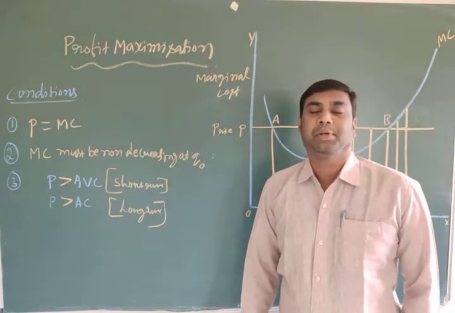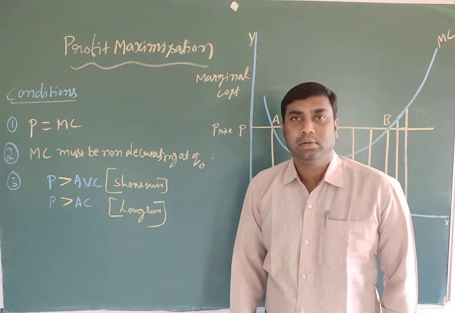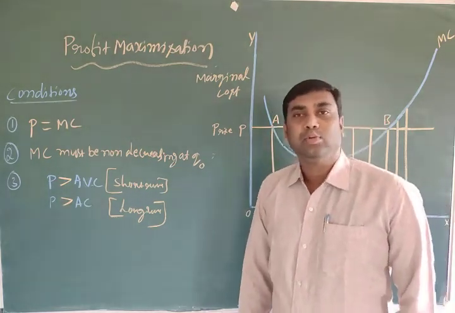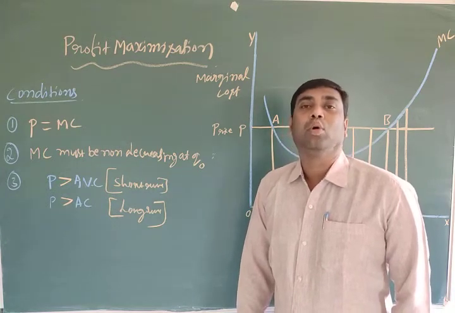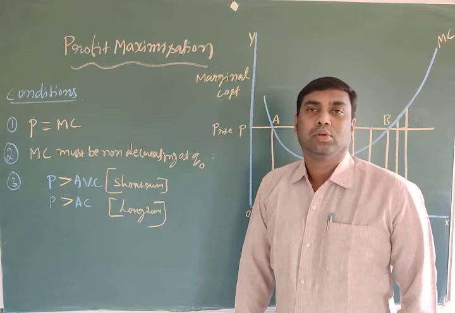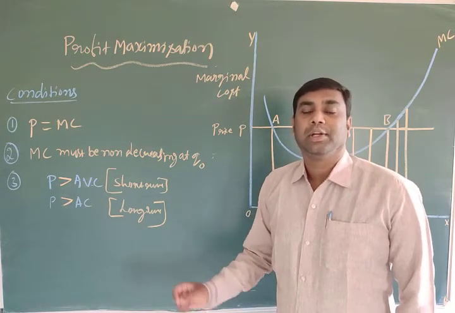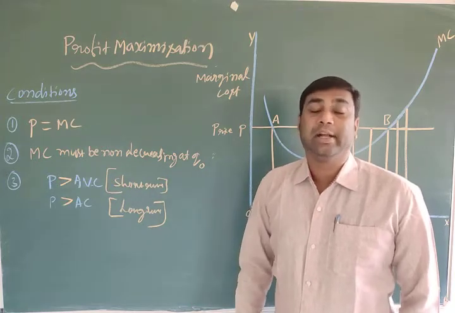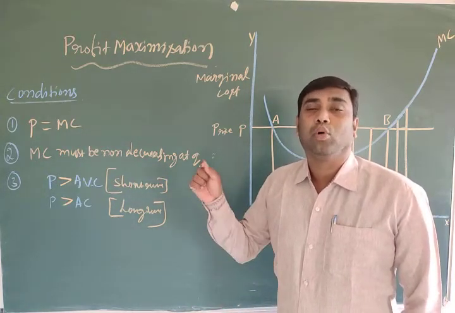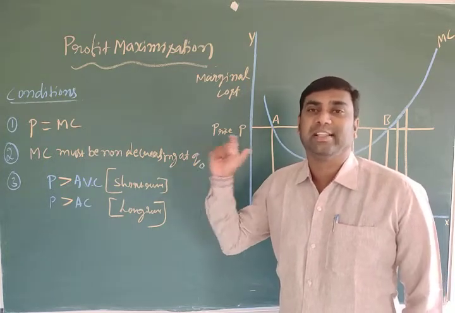In last class, we were discussing profit maximization. Under the perfect competition chapter, we started to discuss profit maximization. Each and every firm always wants to get more and more profit. That is profit maximization. So every firm should identify the quantity at which they can earn more profit, or more money. Then they can reach profit maximization.